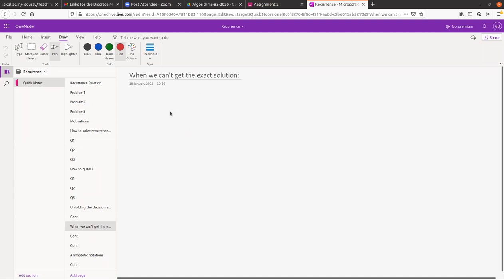So this is not that exact solution. Here we haven't used anything asymptotic, right? We are talking about some exact thing, that you can write T(n) equal to something. But when you try to write down T(n) equal to something, that is exactly not the asymptotic thing. So you cannot actually guess that nicely from here.